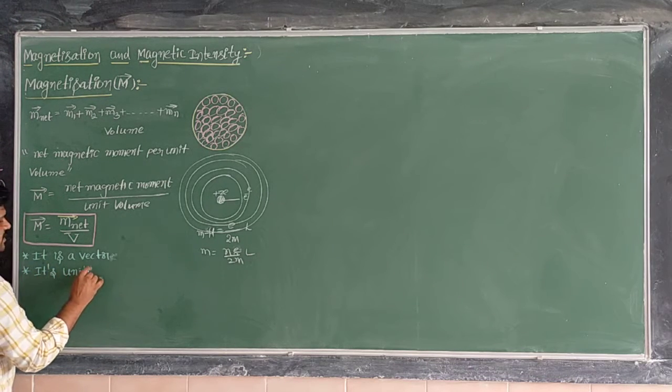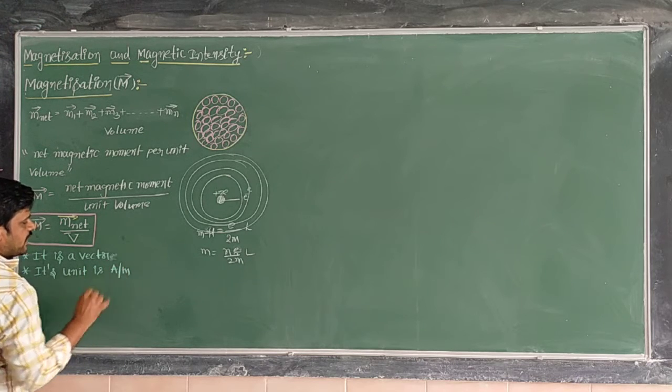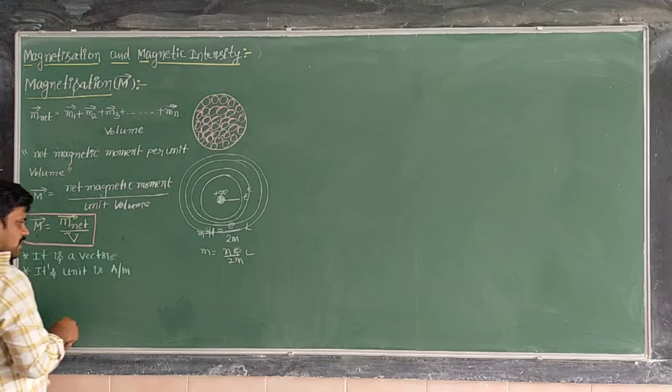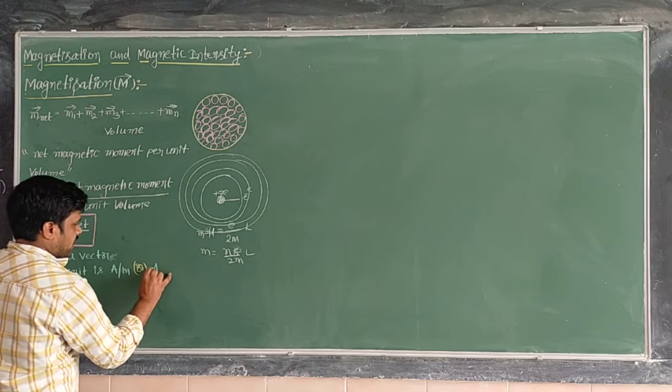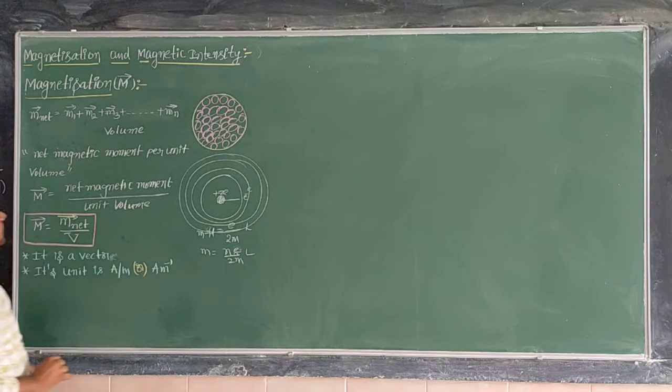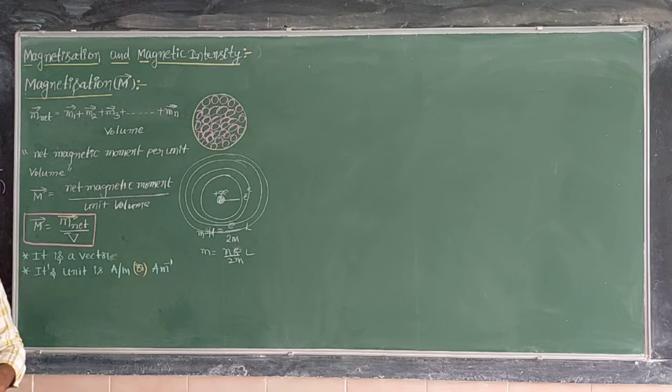Its unit is ampere per meter, or we can write it as ampere meter inverse. Now this is the magnetization, intensity of magnetization. Magnetization means the magnetic dipole moment per unit volume of a given sample.